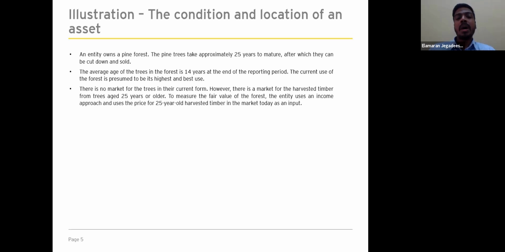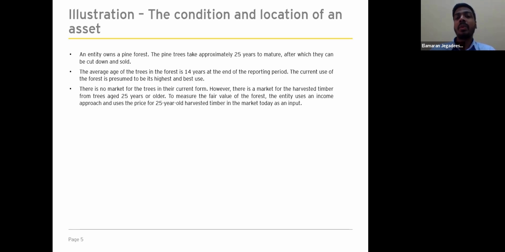There is no market for the trees in their current form. However, there is a market for the harvested timber from trees aged 25 years or older. To measure the fair value of the forest, the entity uses an income approach and uses the price of 25-year-old harvested timber in the market today as an input.